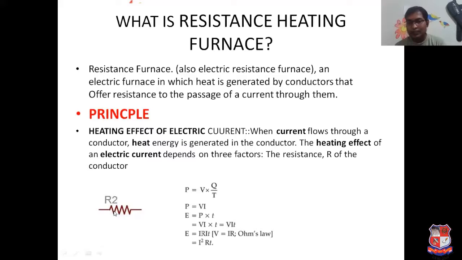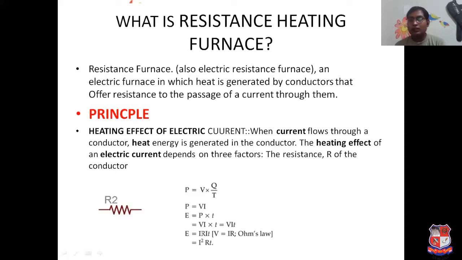Suppose I have a resistance R as indicated on the screen, a current I flows through it, and the voltage difference between the end terminals is V. Then there will be generation of heat equal to I square RT.